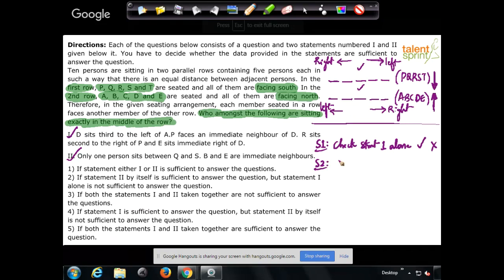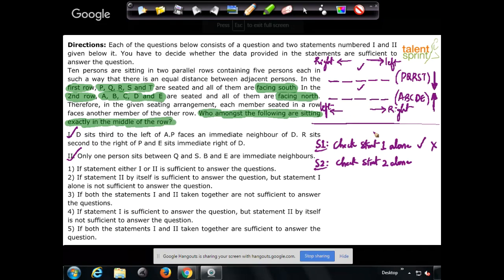Then step 2 is check statement 2 alone. Now this step 2 is important. While it is similar to step 1, most of the students get stuck here. What happens is, having read statement 1 already, you have some data in your mind. Whatever is given in statement 1 is there in our mind. But when you're verifying statement 2, you are not supposed to use the data given in statement 1.